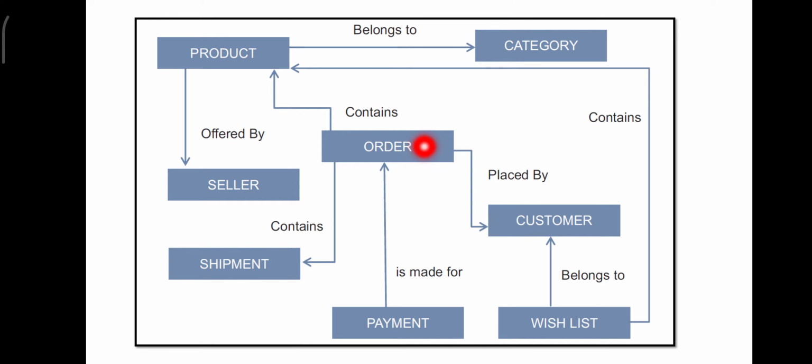In that order, I may choose 2 or 3 books under this wish list here, which is given below. So in the wish list, I will select 2 or 3 books and it will have the name of the book, the product ID of the book, the author of the book, the price of the book, all those things are available.